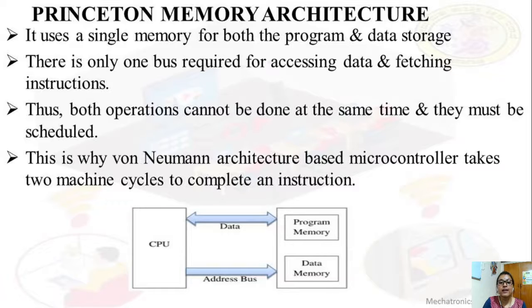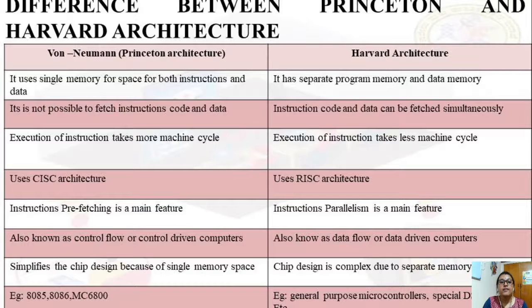So this is the classification based on memory architecture: Harvard memory and Princeton memory architecture. Now some of the differences between Von Neumann and Harvard. Von Neumann uses a single memory space for both instructions and data. Harvard has a separate program memory and data memory. In Von Neumann it is not possible to fetch the instruction code and the data simultaneously, whereas in Harvard, since the memories are separate, both can be fetched simultaneously.